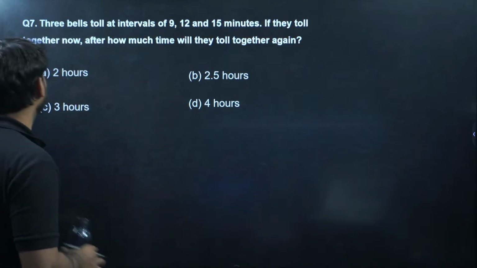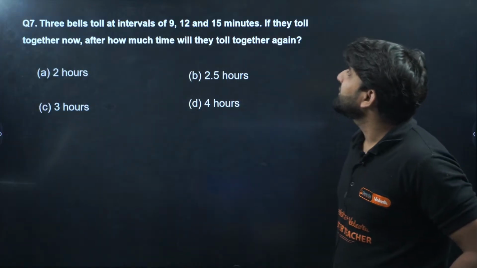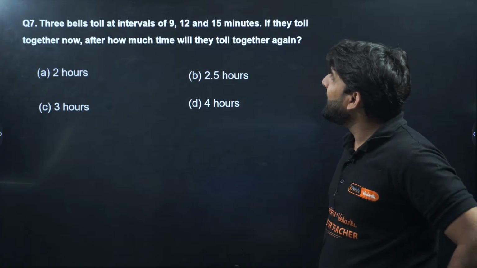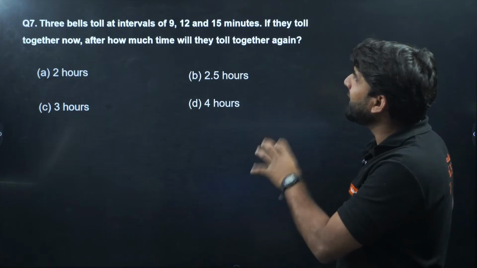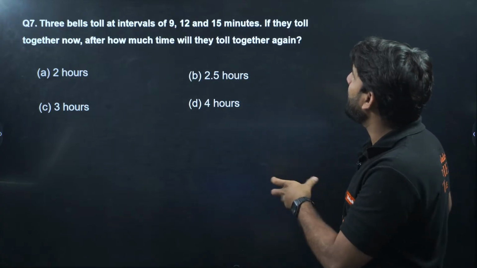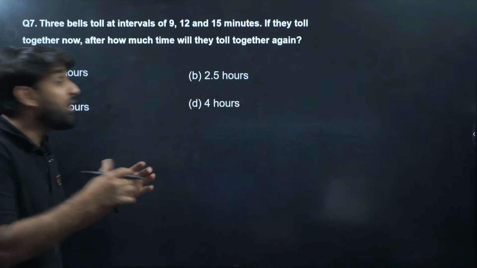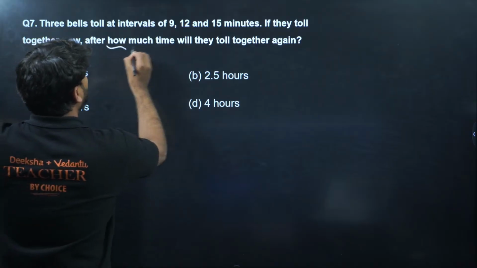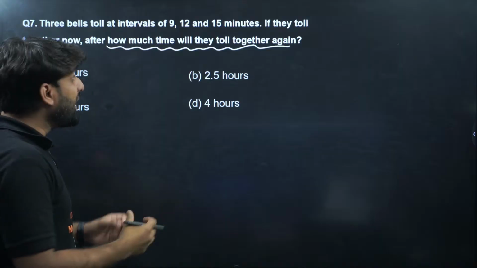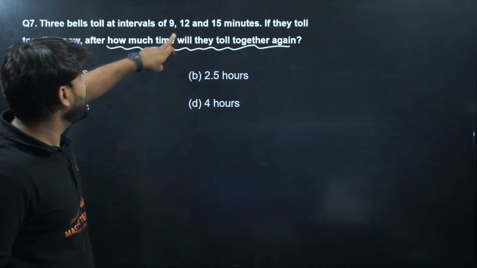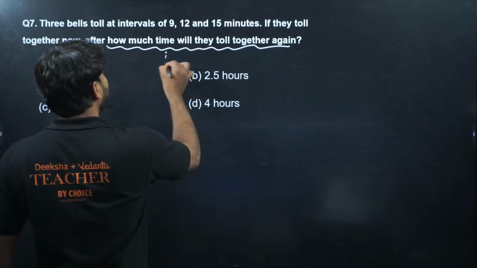Okay, moving ahead to the next question. Look at question number 7. Three bells toll at intervals of 9, 12 and 15 minutes. If they toll together now, after how much time will they toll together again? Listen, champions. We are looking to find the common time when they will be tolling again together. So we are looking for a number which can be divided by this, by this, and by this, and that is equal to what?